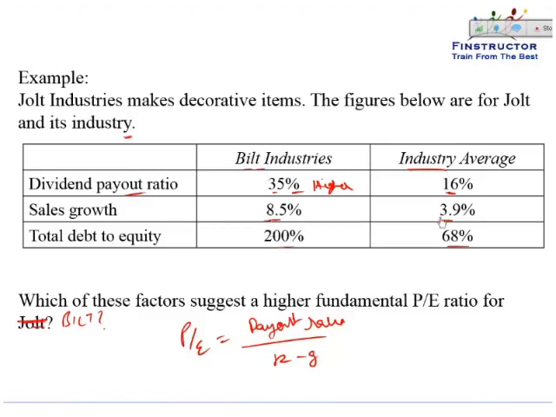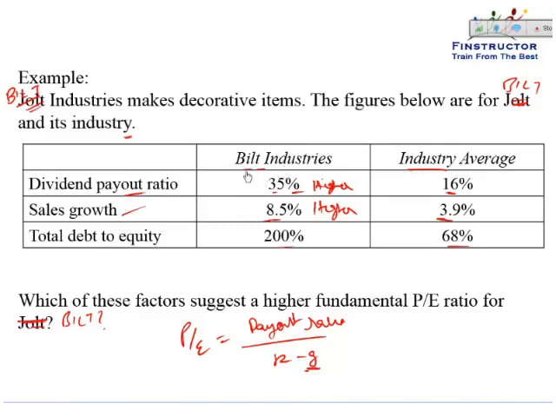The growth rate for Built is expected to be more than the industry. Industry is having 3.9, whereas sales growth for Built is 8.5%. My apologies, it's not Jolt, it's Built Industries. Again, if G is higher, that means K minus G would be lower, or the denominator would be lower, hence the P by E multiple would be higher. So again, since the growth is higher, all else being the same, this also implies a higher multiple.